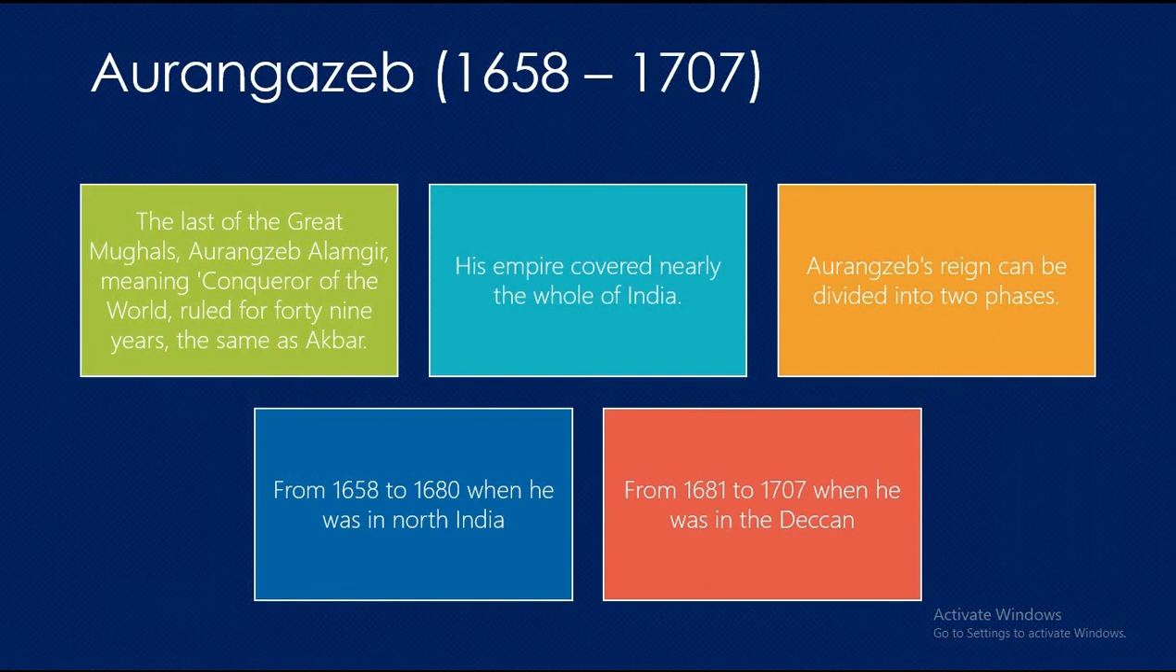Aurangzeb, his period was 1658 to 1707. The last of the great Mughals, Aurangzeb, Alamgir, meaning conqueror of the world, ruled for 49 years, the same as Akbar. His empire covered nearly the whole of India. Aurangzeb's reign can be divided into two phases, from 1658 to 1680 when he was in North India, and then from 1681 to 1707 when he was in the Deccan.